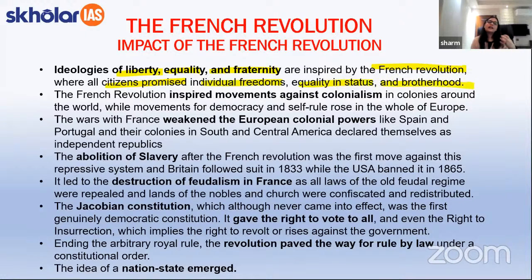Now, students, such kind of liberal ideas is something that not only inspired the people of France, but they were also inspiring the people who were under the shackles of colonial powers. And that is why such kind of ideals are very important from the ideas of modern thinking. Okay. Apart from this, students, it will be important to note that the French Revolution inspired movements against colonialism, wherein in the colonies around the world, there were movements for democracy and self-rule, which rose in the whole of Europe.